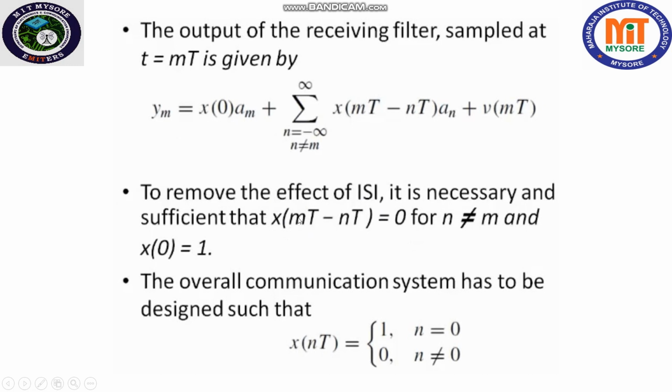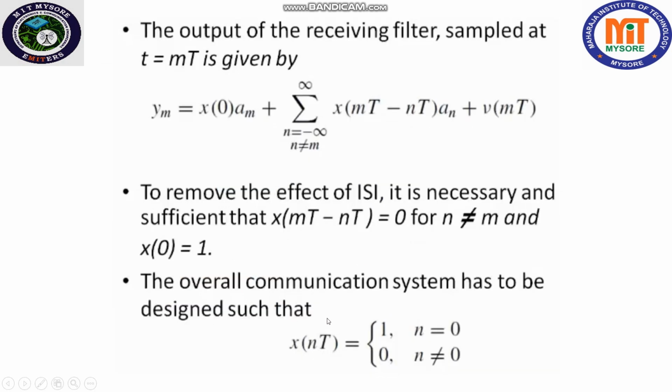For this purpose, the overall communication system has to be designed such that x of nT is equal to 1 when n is equal to 0, x of nT is equal to 0 when n not equal to 0. This is a kind of definition like the delta function. Okay, not exactly delta, but it resembles the delta function.